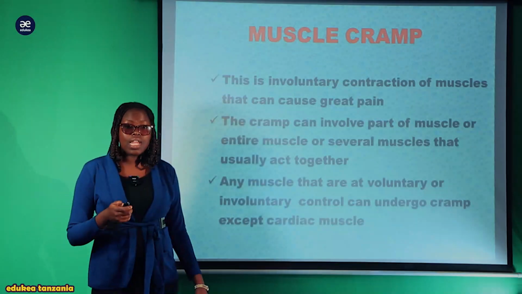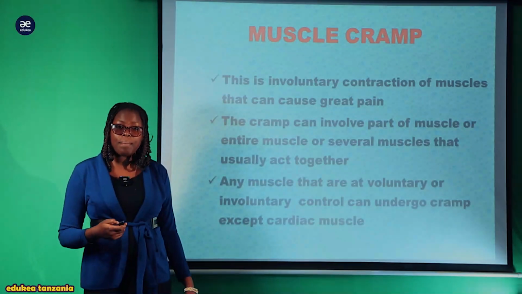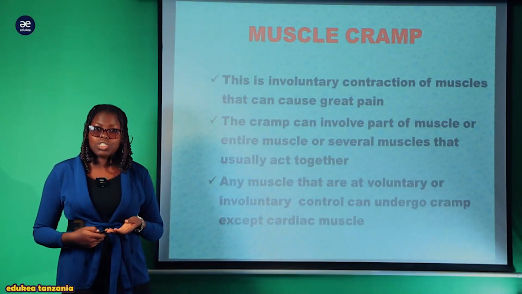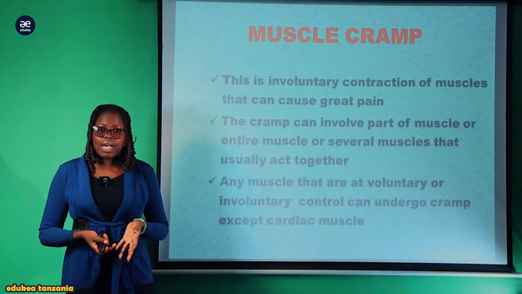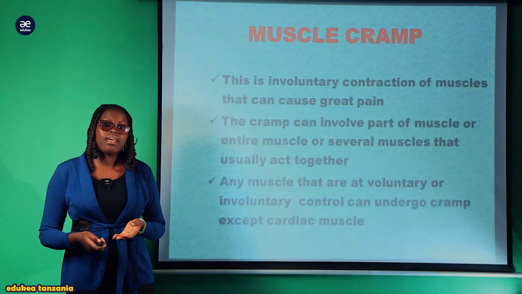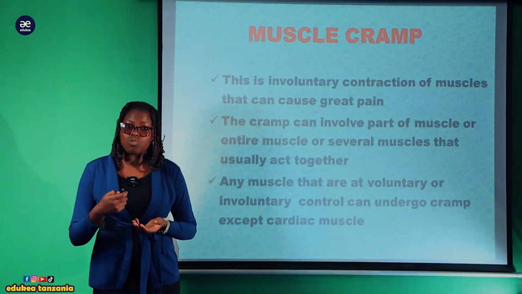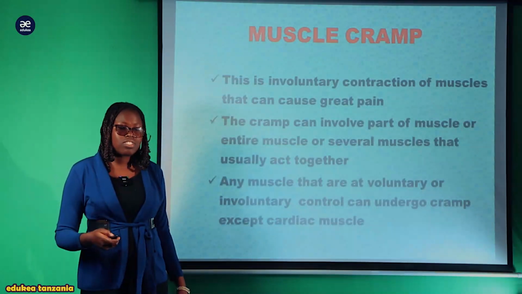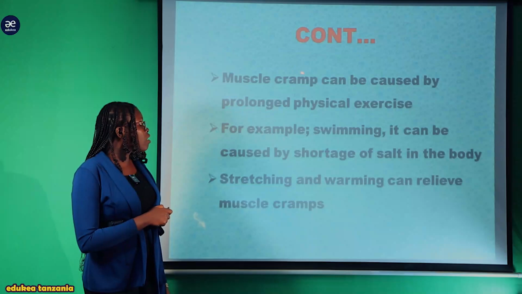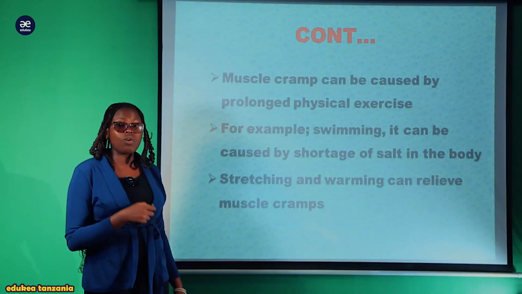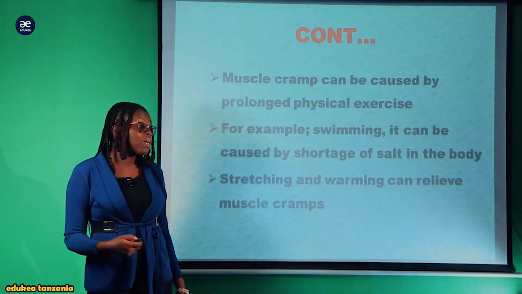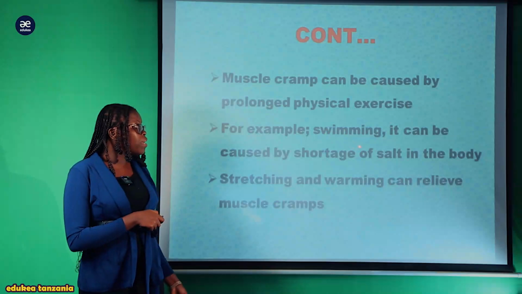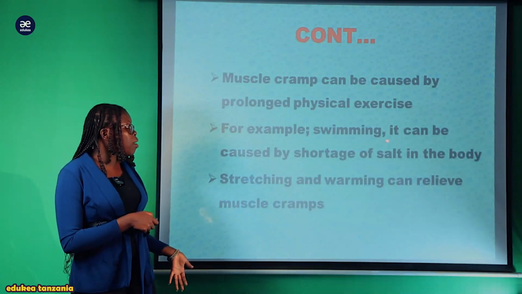can lead to this kind of muscle cramp. It occurs where there is accumulation of lactic acid in the muscles, and this lactic acid accumulation is due to oxygen deficit, or there is not enough oxygen supply. Muscle cramp can be caused by prolonged physical exercise, for example running for a long time. For example, swimming, swimming for a long time.